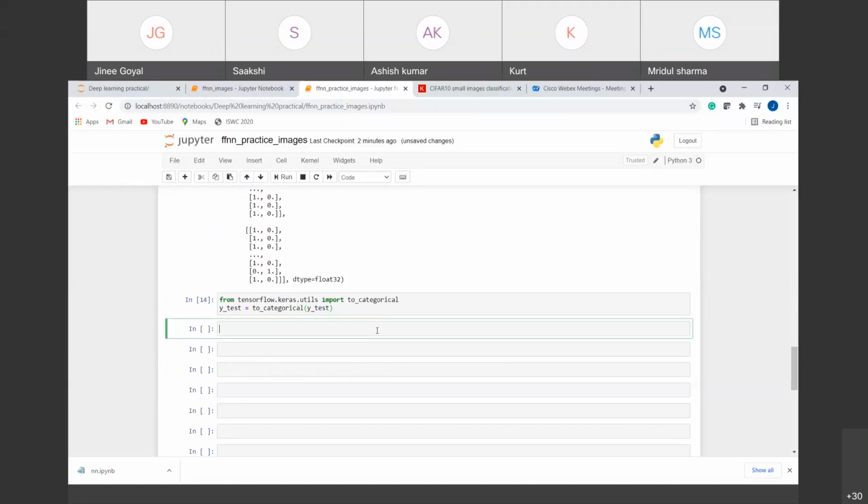Now the next important thing is, while we design the feed-forward neural network, we had to give the input bins to it, right? That is the number of input units, the number of input neurons we want in our first layer. In that case, it was simple. It was equal to the number of features we have. But here we don't have any features. So what would be the size of the input? It would be the image that we are giving. A single image will be considered as an input to the feed-forward neural network.